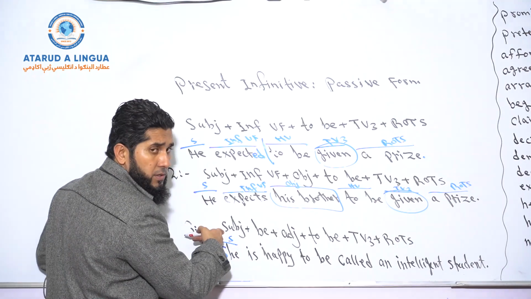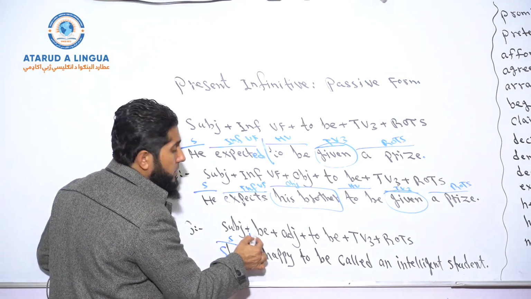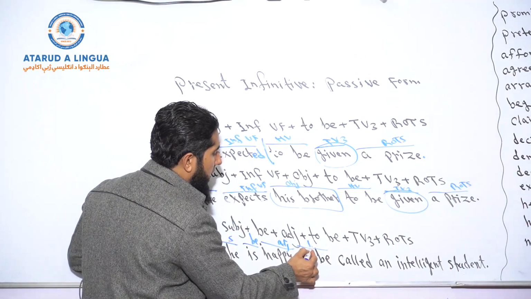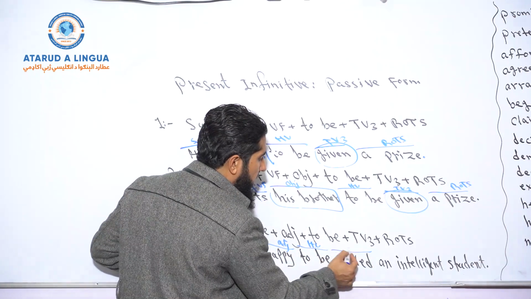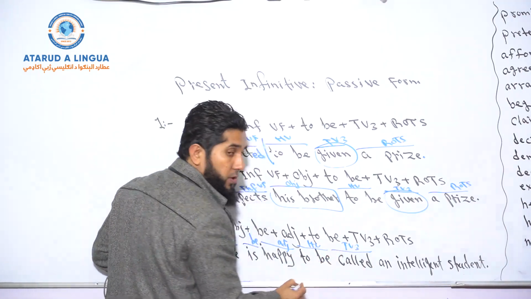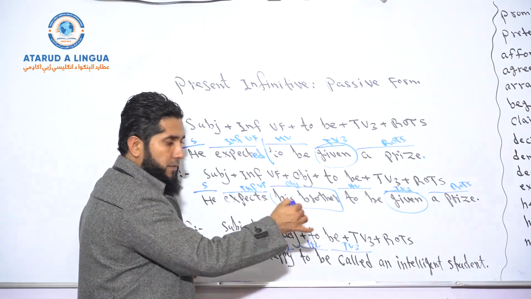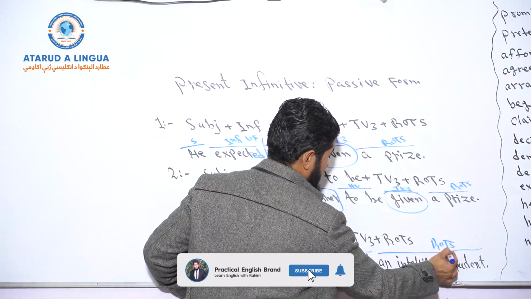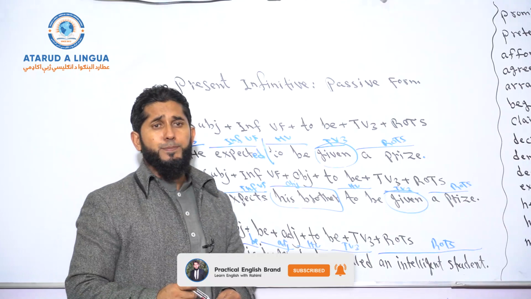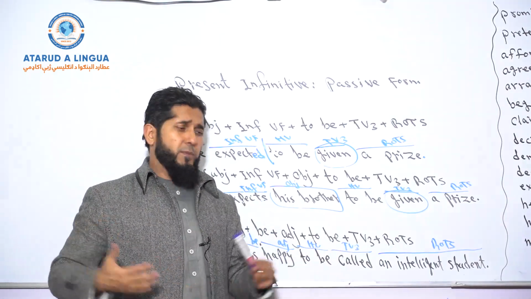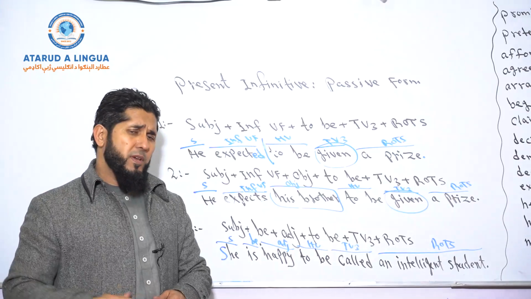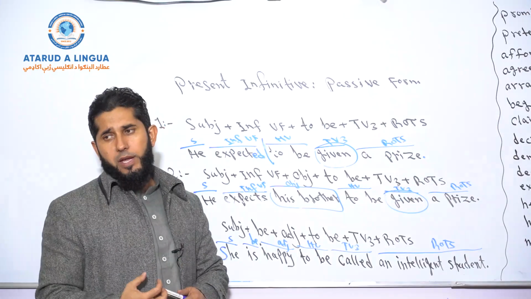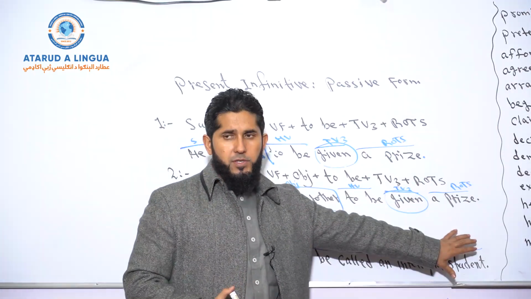She is our subject. Is, to be verb, right? Happy, adjective. To be, helping verbs, okay? Called, main verb, transitive verb in third form, okay? That's the main verb. And an intelligent student, that's the rest of the sentence. Again, the by phrase is hidden here. According to these kind of sentences, usually the by phrase is not mentioned. Why? Because focus is on the receiver of the action most of the times, not on the doer of the action. Okay? So therefore, the by phrase is usually hidden.